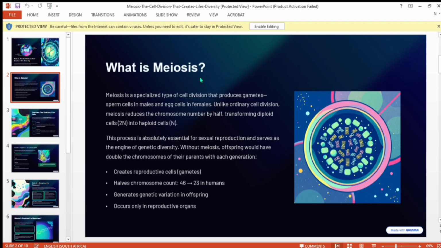Somatic cells are all body cells except sex cells. Diploid, 2 sets of chromosomes. Haploid, 1 set of chromosomes, as I mentioned earlier. I have the structure with me here. I will post it at the end of this chapter, so that it can be written. But let's continue.